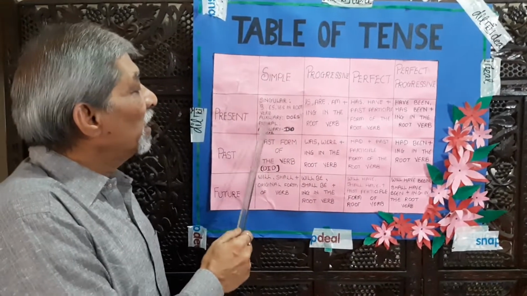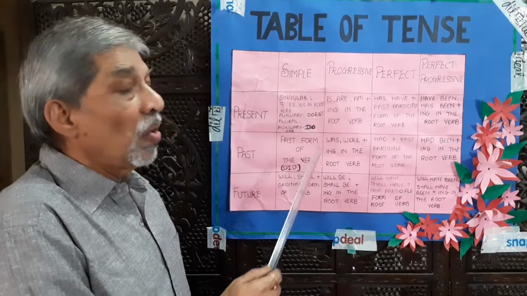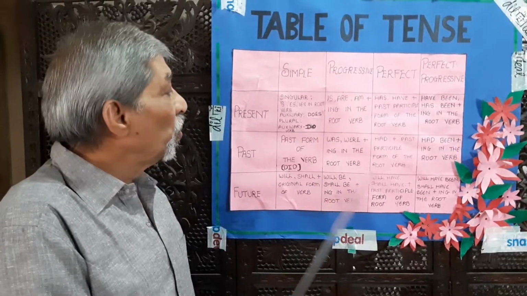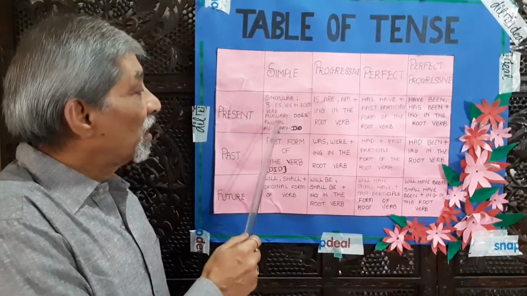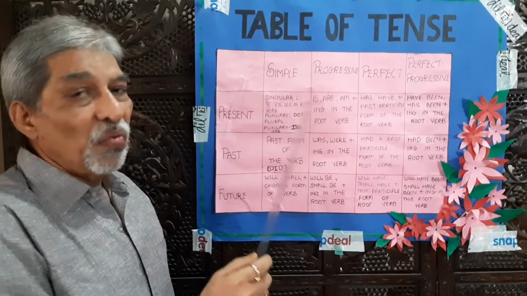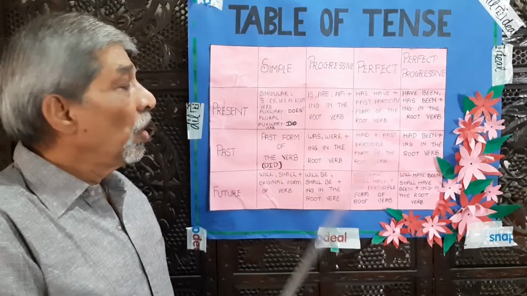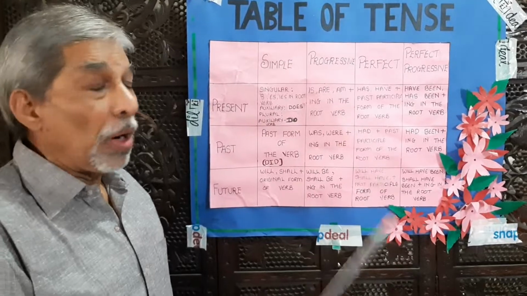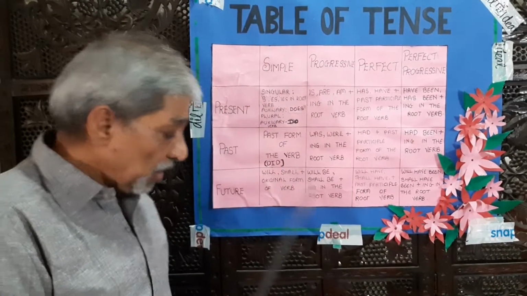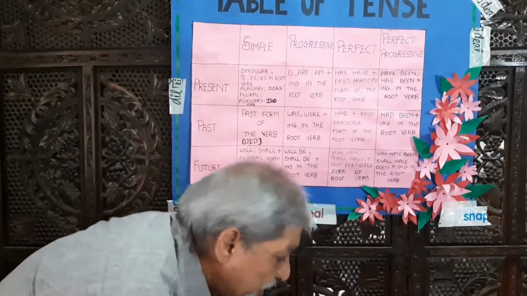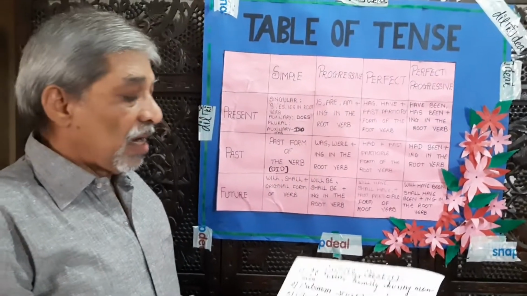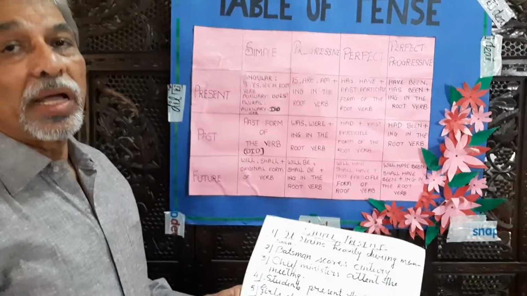And when the subject is plural number, we have to use the root form of the verb. Now to understand this, we shall make some sentences and understand the examples.